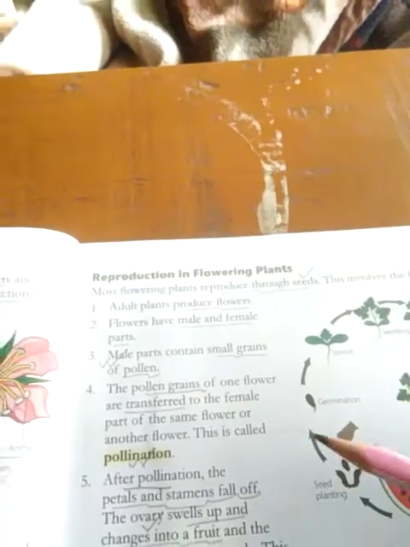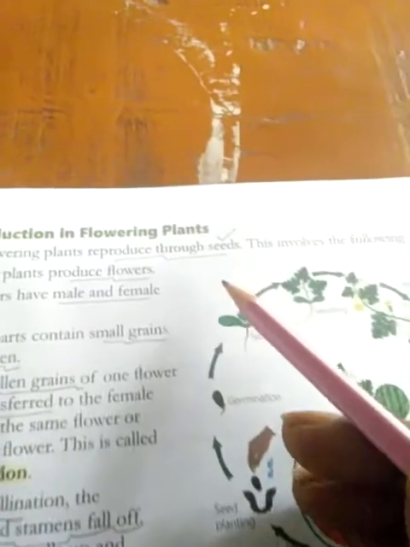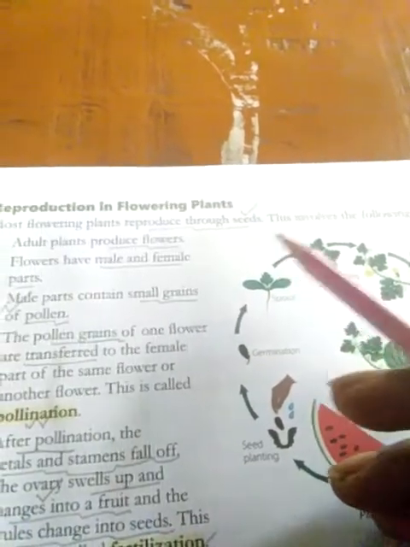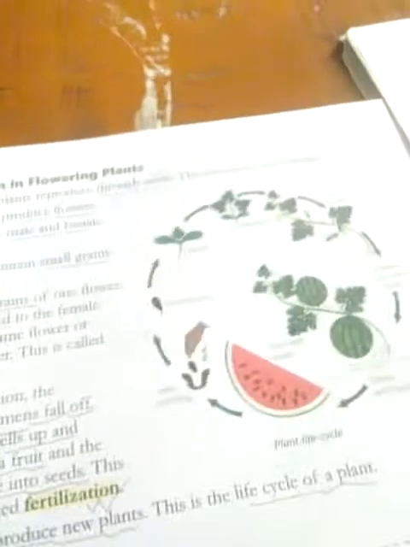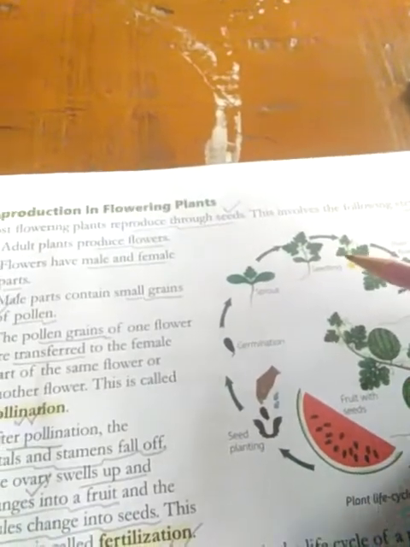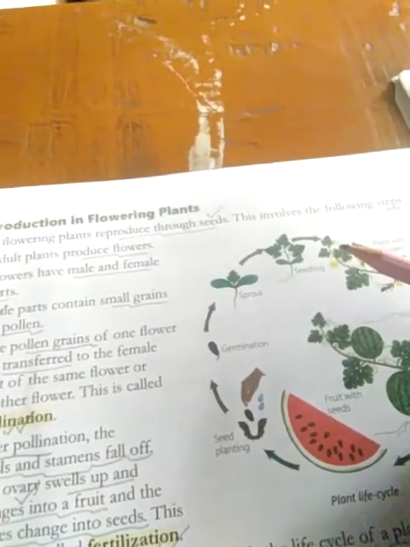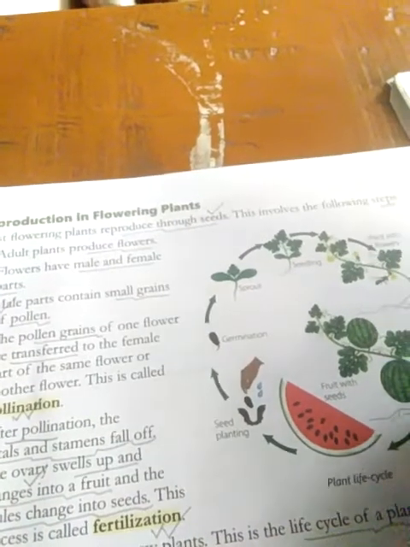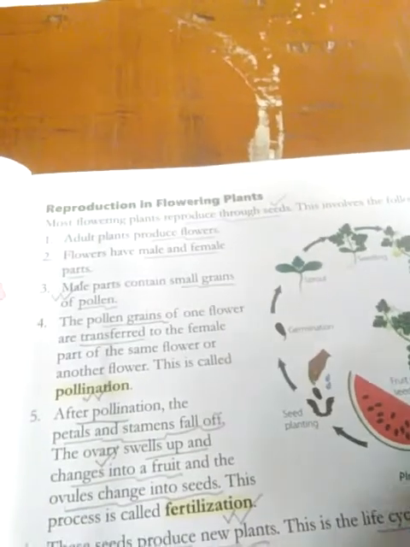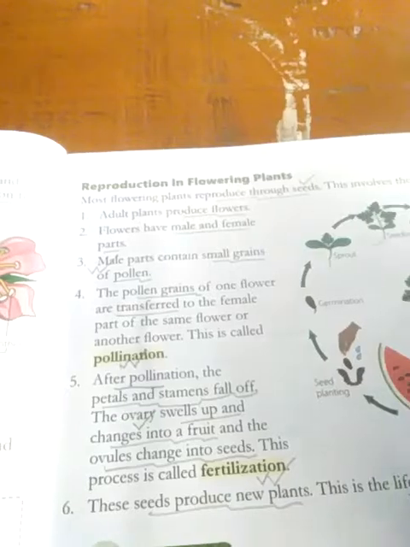We know that most flowering plants reproduce through seeds, apart from vegetative reproduction, which uses vegetative parts such as leaves, roots, etc. Clear? And what are the steps involved here that we need to understand?